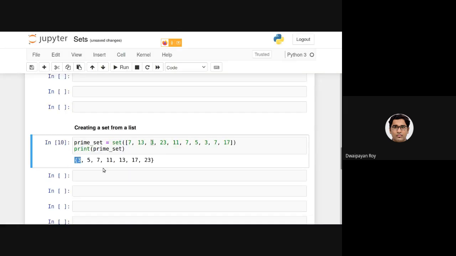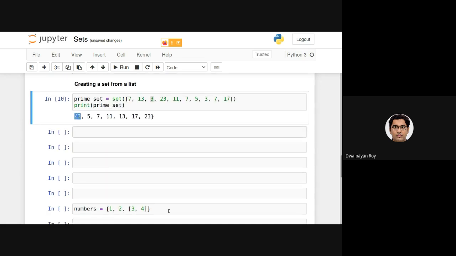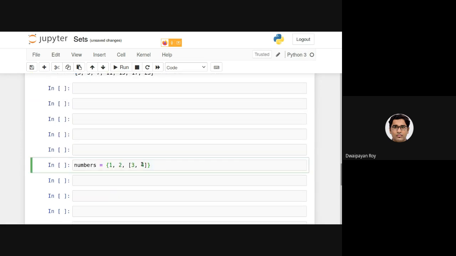Now let's look at this example where I am giving a list as an item. Note that while defining set, I have stated that a set cannot contain any of the mutable data types. And we know from the last couple of classes that list is a mutable data type. So this is actually an invalid statement.